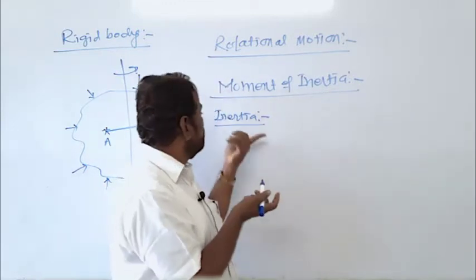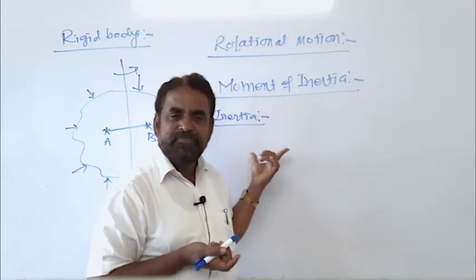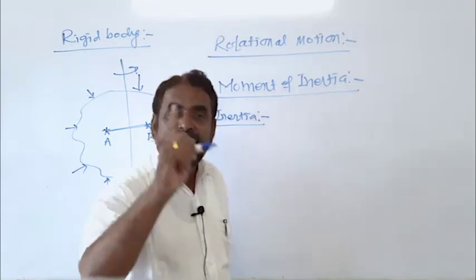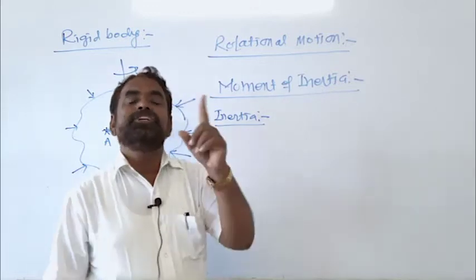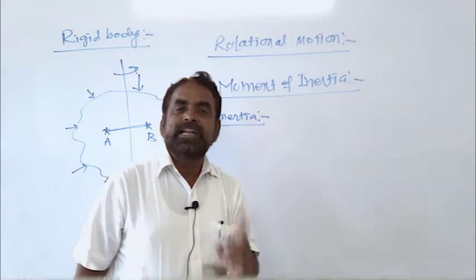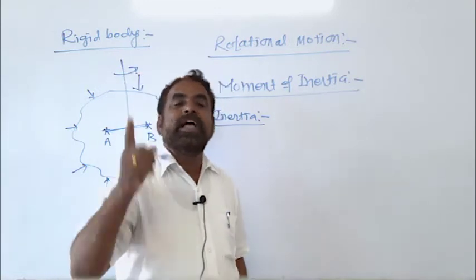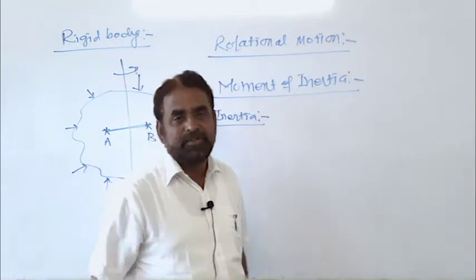Similar to inertia, the property to maintain state of rotational motion is called rotational inertia.